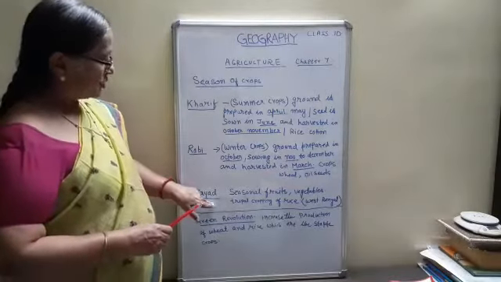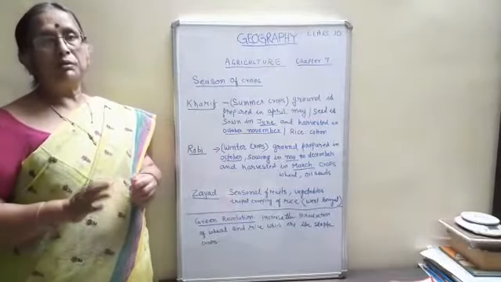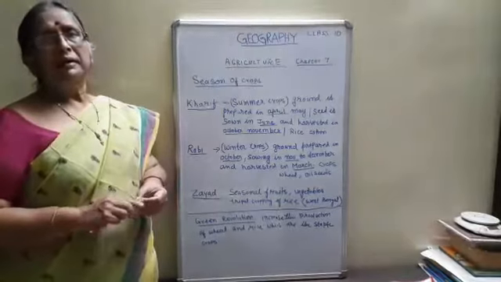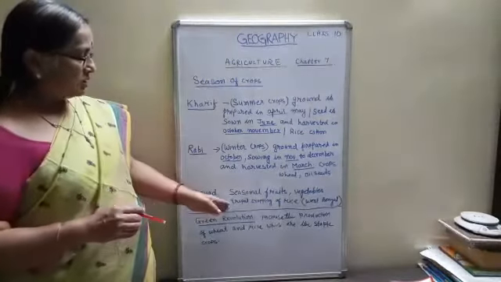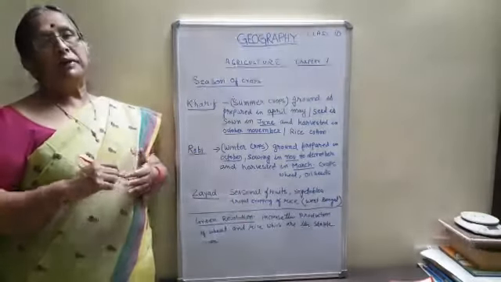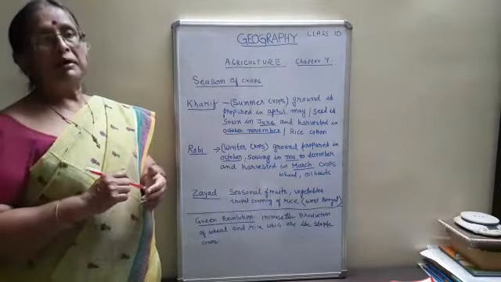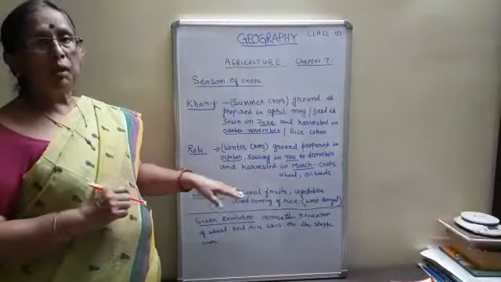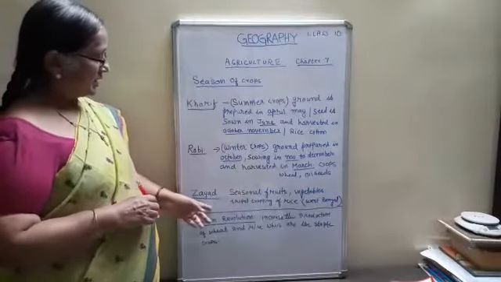Now third is Zaid crop. This is a crop grown in between the two seasons throughout the year. Seasonal fruits, seasonal vegetables, seasonal leafy vegetables, all these are grown in between. So that is called Zaid crop. Along with wheat we plant some vegetables, along with maize we plant some vegetables. Whatever is growing throughout the year as seasonal fruits and seasonal vegetables come in Zaid crop.